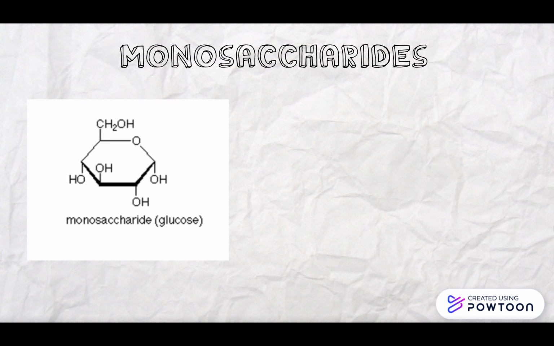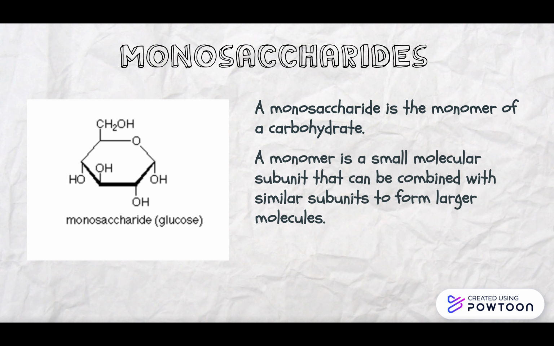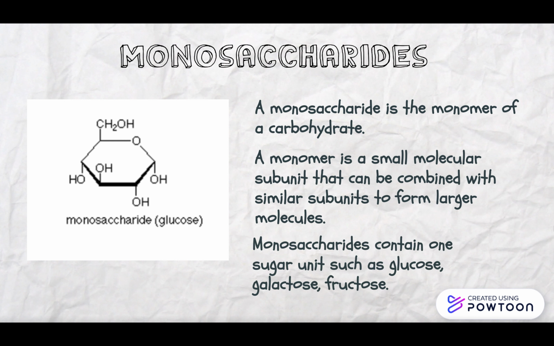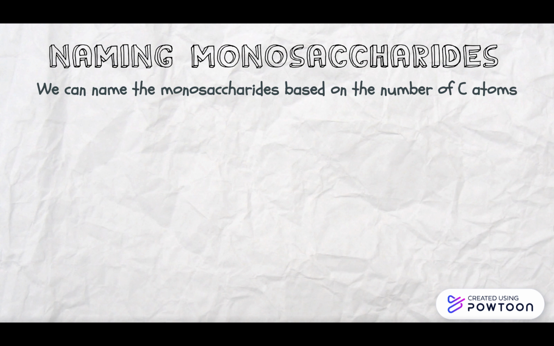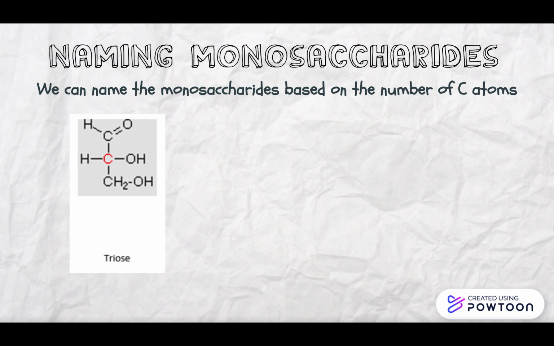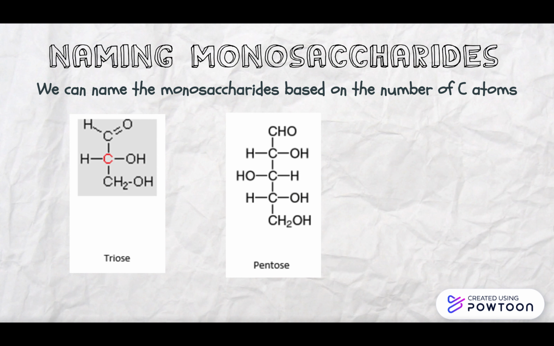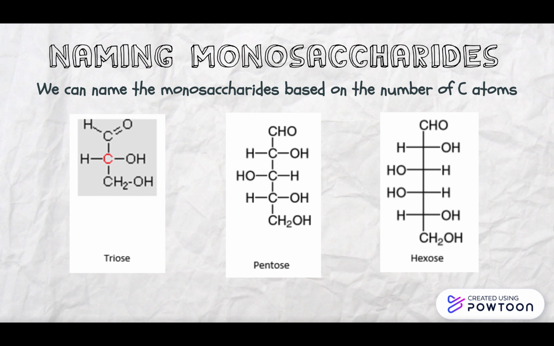Monosaccharide. A monosaccharide is a monomer of carbohydrate. A monomer is a small molecule subunit that can be combined with a similar subunit to form larger molecules. Monosaccharides contain one sugar unit such as glucose, galactose, fructose, etc. We can name the monosaccharides based on the number of carbon atoms. For example, triose has 3 carbon atoms, 5 carbon atoms in pentose, and 6 carbon atoms in hexose.